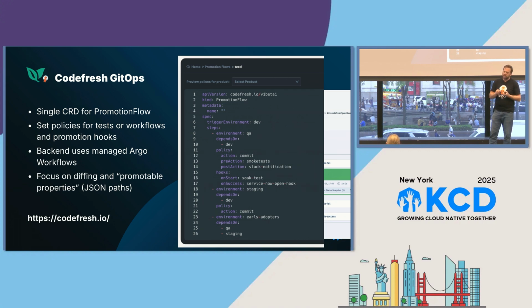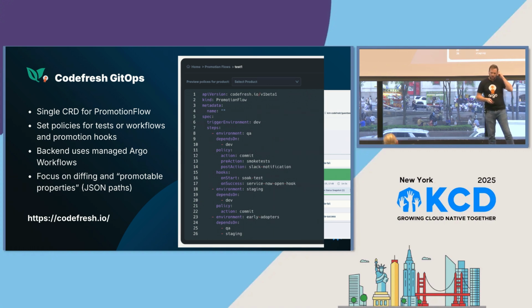Before it does that, it's going to run smoke tests, and when it's done, it's going to send a Slack notification. I can have hooks that run on start, on success, on failure. So this is a declarative format that replaces that imperative workflow approach. This is going to be much more reliable because it's done in a GitOps fashion. It's designed for working with Argo CD and for working with Kubernetes.